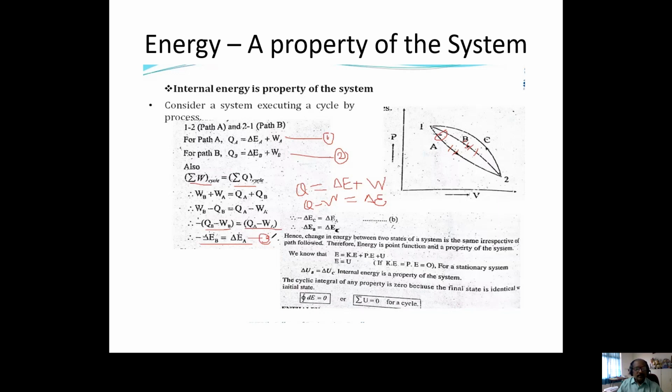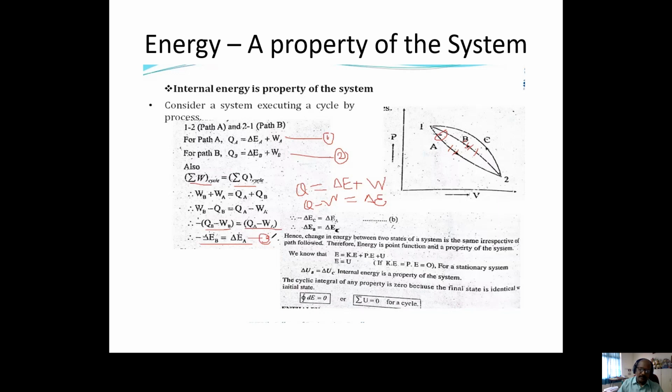That means the change in energy during path A equals the change in energy during path B equals the change in energy during path C. Or if you take a cyclic process, the total energy change equals 0. Integral of delta E equal to 0. Okay. So that means energy is not changing with respect to path. It is a constant in all the paths.